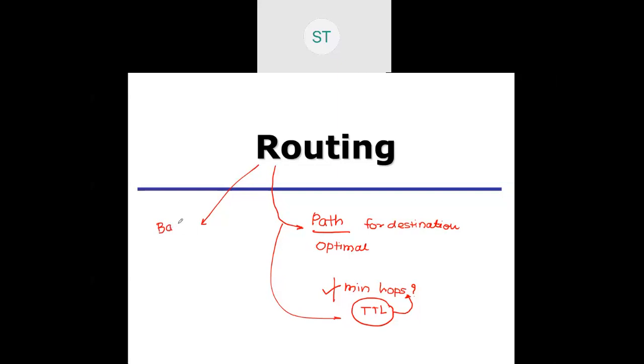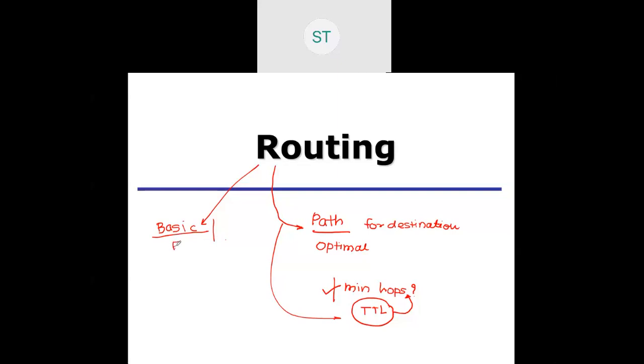What is basic routing? What is the first method of basic routing? Already we have discussed. Forward to all. This is called flooding.